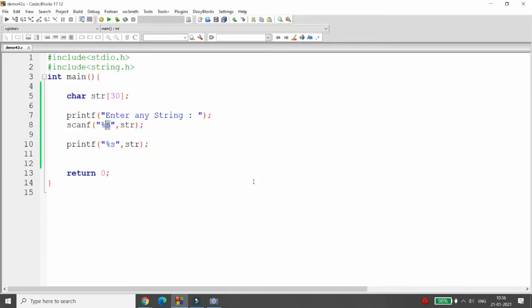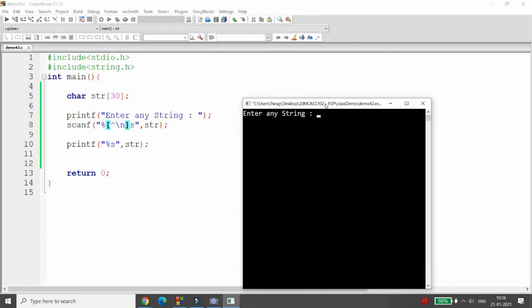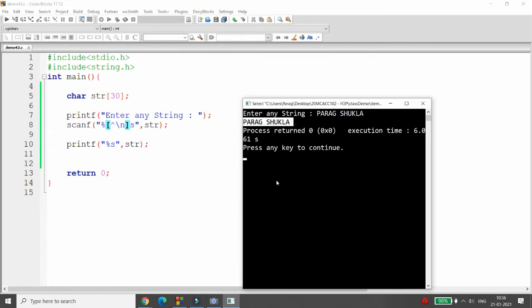So what if I want to enter the space? Here you can write the character symbol and you can pass a \n. So what I want to do, I want to run this until the user presses enter. So now if you write here Parag Shukla, then it will display the whole name including the space.